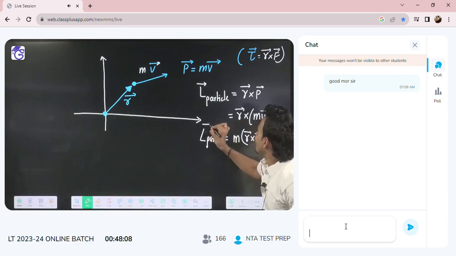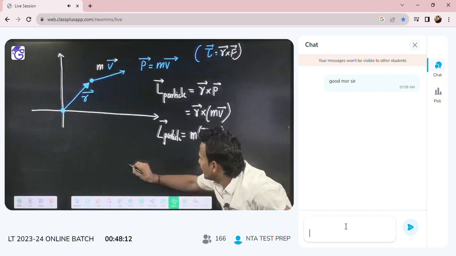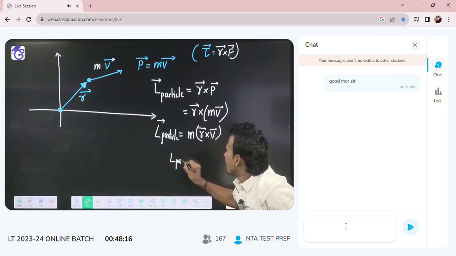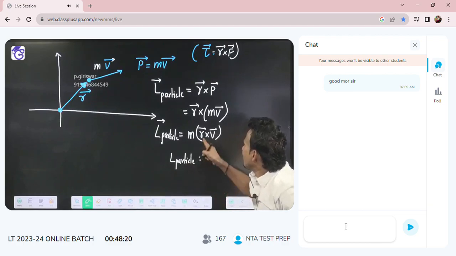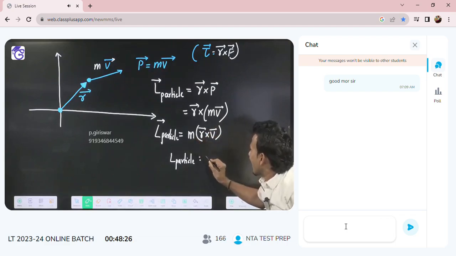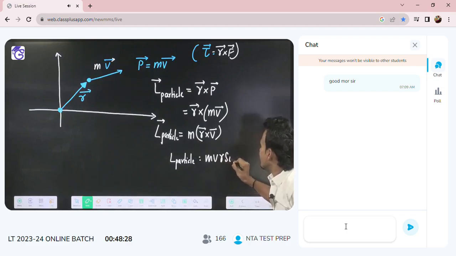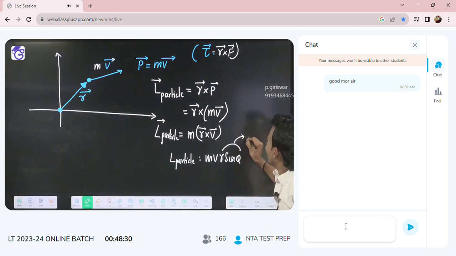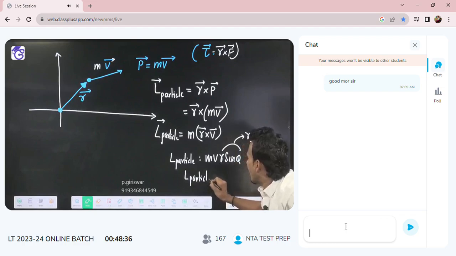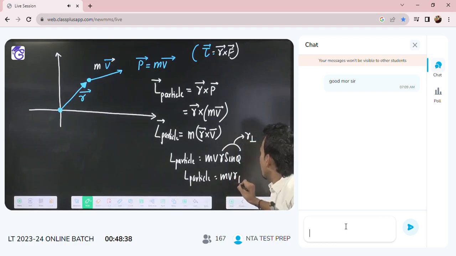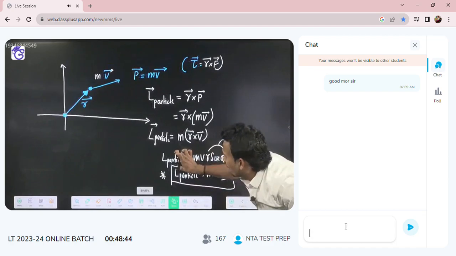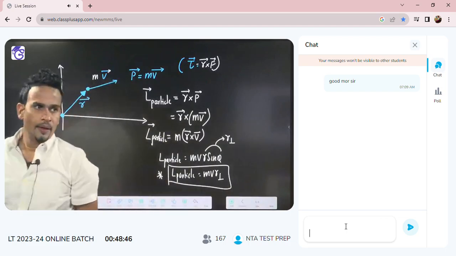But actually we require the value of this angular momentum. If anyone asks you the value of angular momentum of the particle, you can simply write the value as M into R cross V. The way we write A cross B as AB sine theta, you can write this as MVR sine theta. This R sine theta we again call R perpendicular. So angular momentum of the particle will come as MV into R perpendicular. This is the angular momentum of the particle about the origin or about a given reference point.